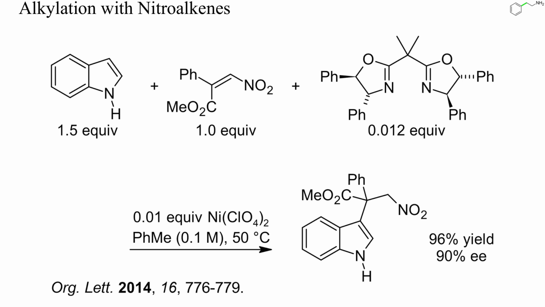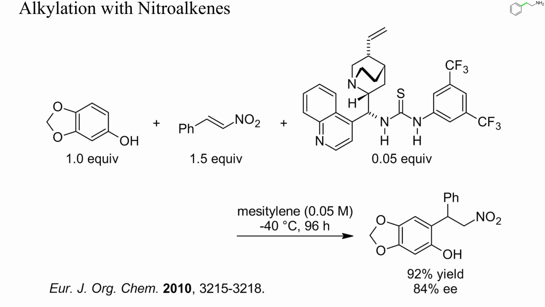As discussed in part 1 of this video playlist, nitroalkenes are easy to prepare by aldol condensation of nitroalkanes. These electron-deficient olefins are good Michael acceptors and can be used to alkylate electron-rich arenes. In this example, indole was alkylated enantioselectively by a nitroalkene and 1% of a chiral nickel complex. Here, an electron-rich phenol was alkylated enantioselectively by nitrostyrene with the aid of an enantiomerically pure thiourea.